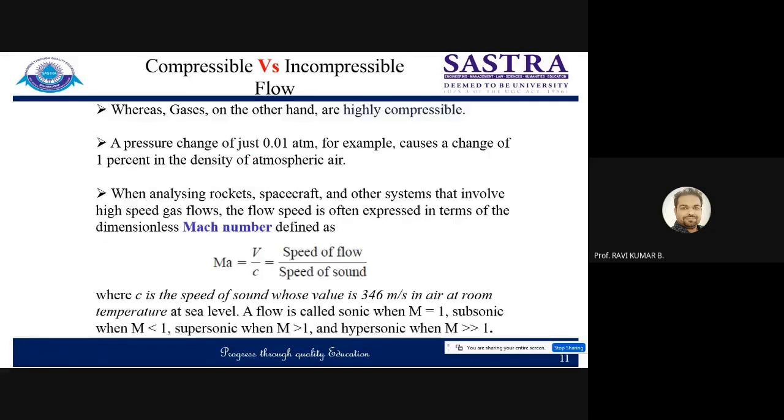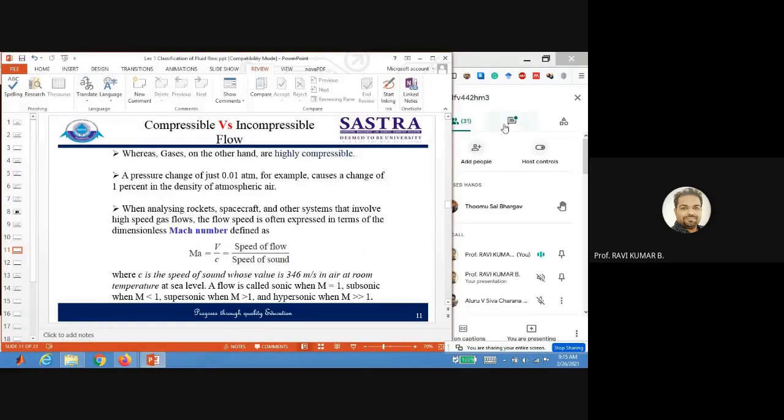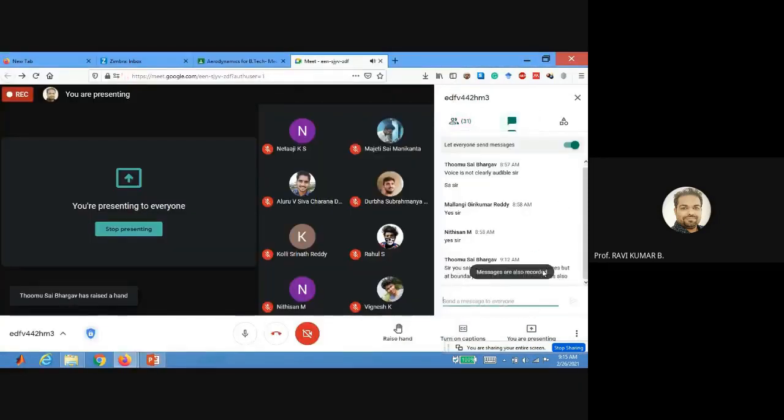All right. So then we can say about gases, even with this much amount of pressure, there will be a significant change in the density of air, right? Now, next parameter. As I said, if we are crossing more than 100 meters per second, then the compressible flow domain will come into picture. So any speed more than 100 meters per second, you have to define.